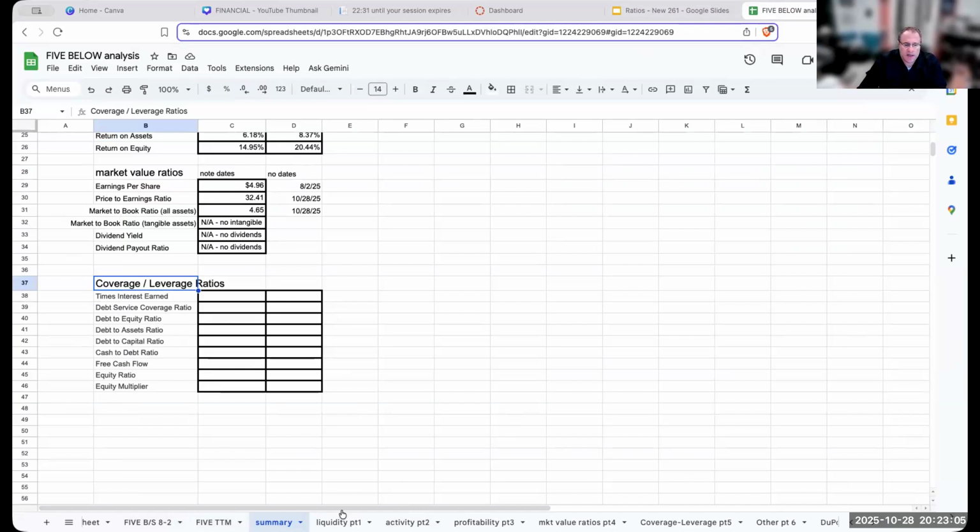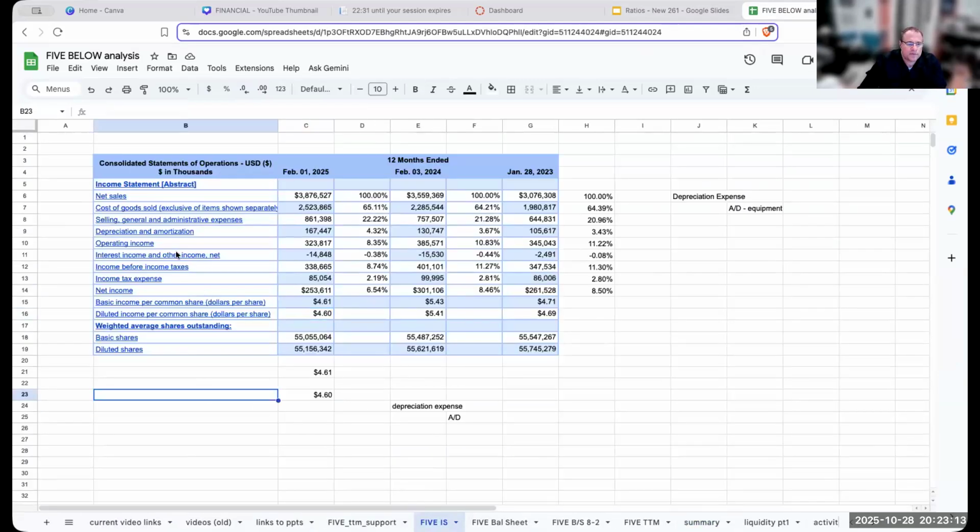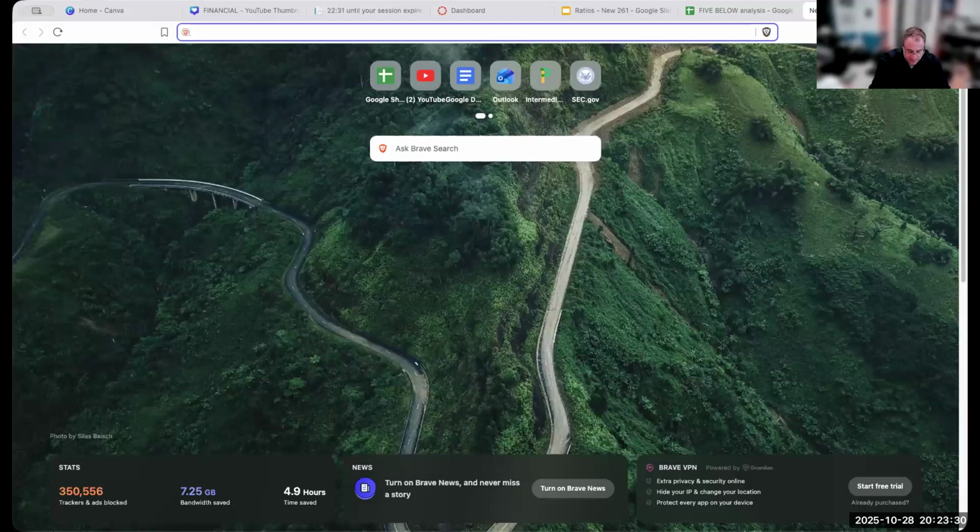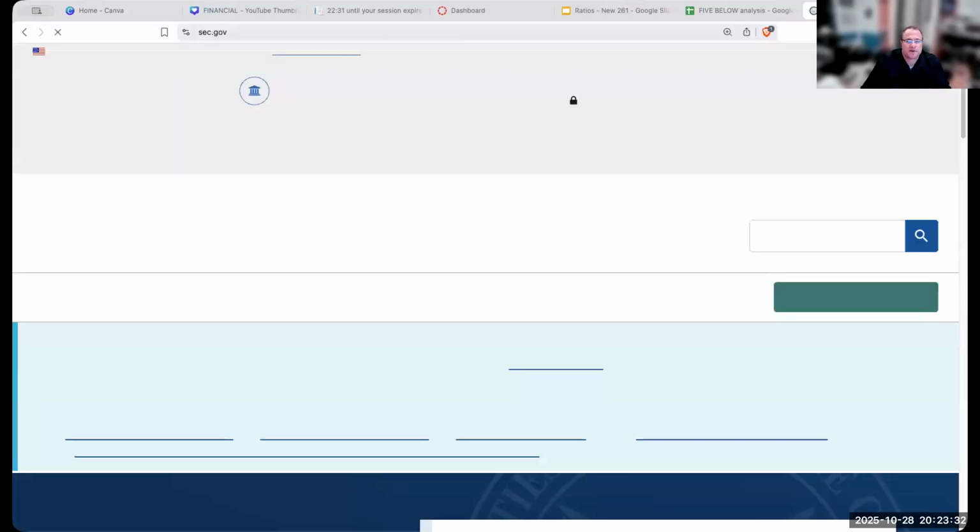If I look at our income statement, what's interesting here for Five Below is that they appear to not have any interest expense. So let's take a look at this real quick, make sure that we're on the right track.